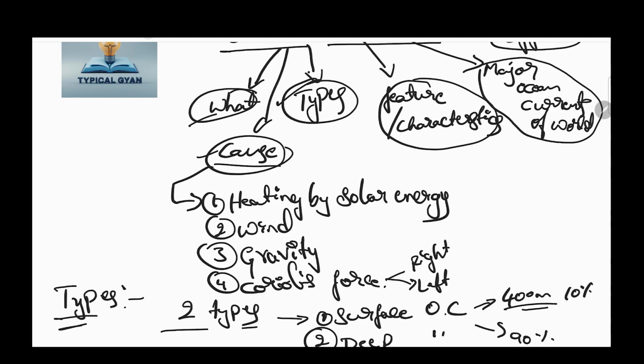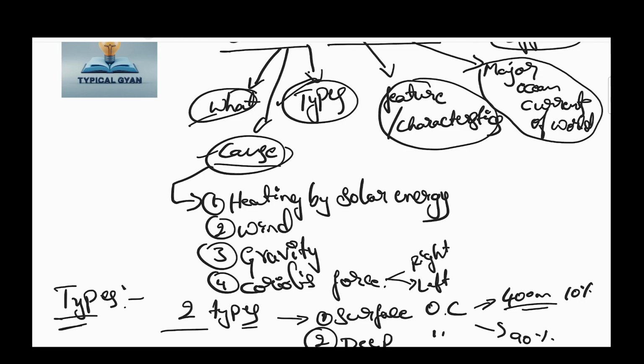By gravity, the water creates a gradient variation. By wind, there is friction between wind and ocean water. By the heating of solar energy, evaporation will happen, and when evaporation takes place, the water will expand. This is the cause of ocean current.